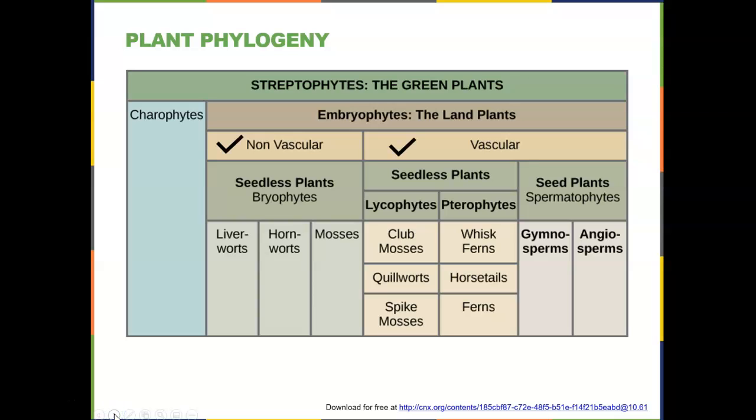We then can look at the next level of divisions, and we see that in the non-vascular group there are only seedless plants, plants without seeds, but for vascular we have both seedless and the seeded plants. When we look at different examples in these groups, we see in the non-vascular seedless, we looked last chapter at the liverworts and the mosses, as well as the vascular seedless plants, the ferns. Now in chapter 26, we'll take a deep look into the seeded plants, and the two main groups of those are the gymnosperms and the angiosperms.